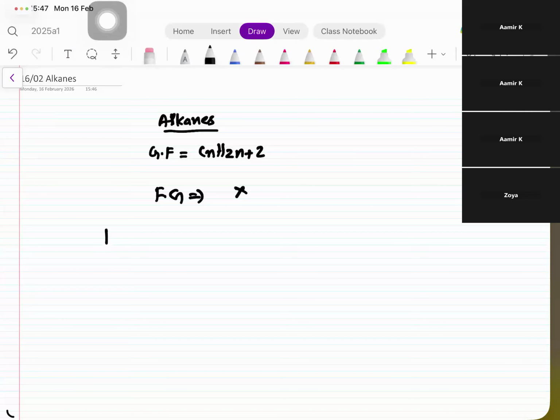What is the preparation? We have gone through the reactions. We have gone through isomerism and naming.